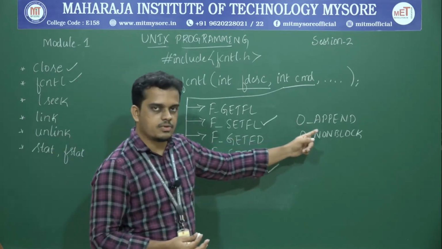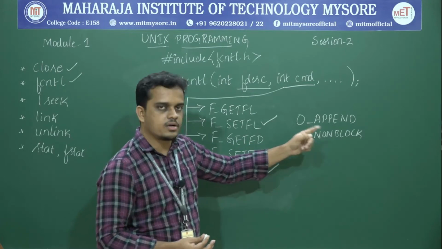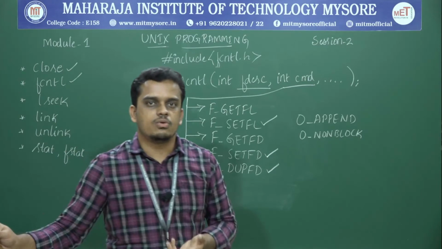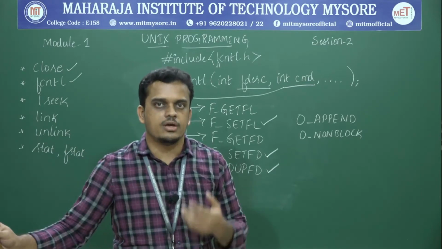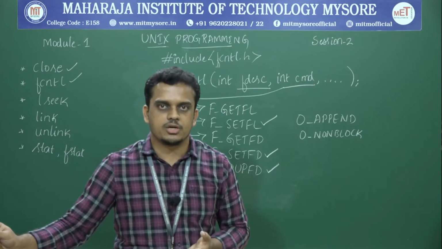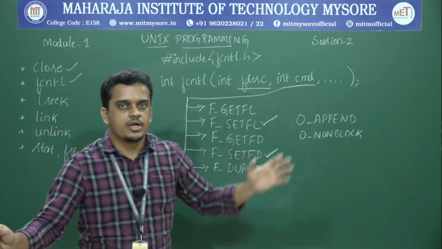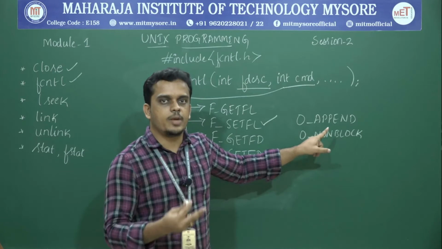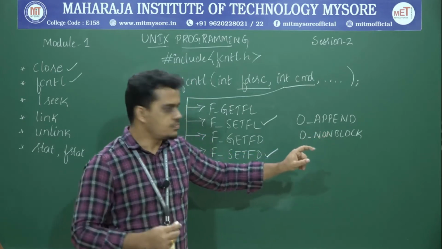We discussed this in the previous session, right? O_APPEND corresponds to opening a file where any newly typed or newly fed information is supposed to be appended at the end of that file. That specifies the location in which the newly typed information has to be stored.